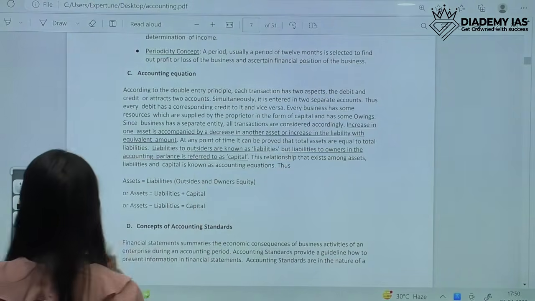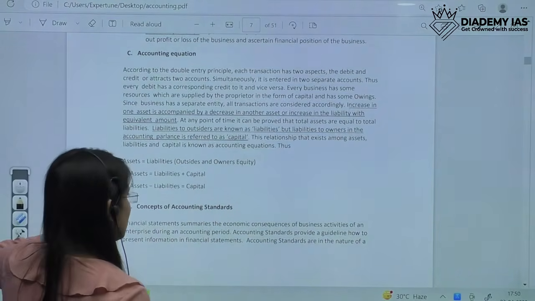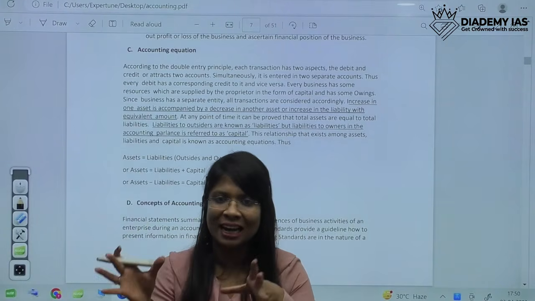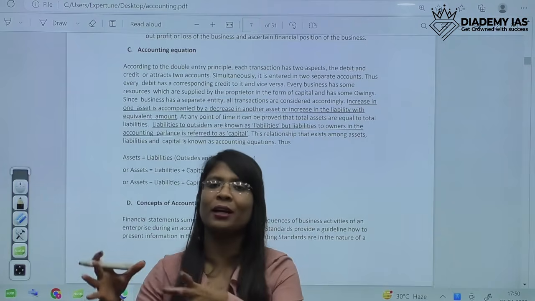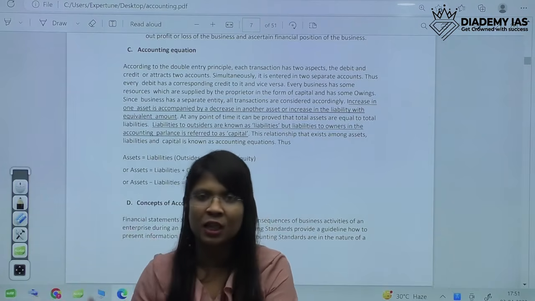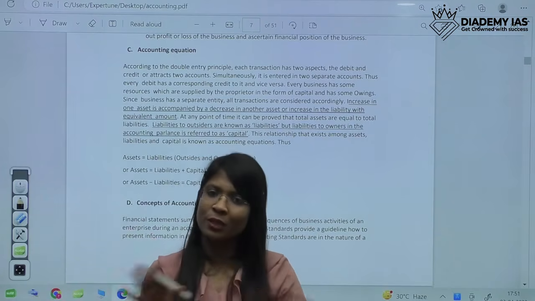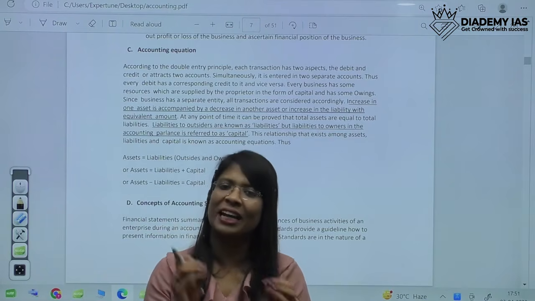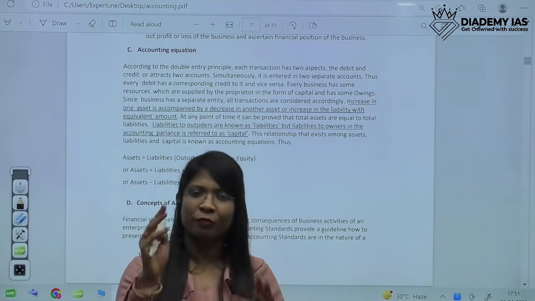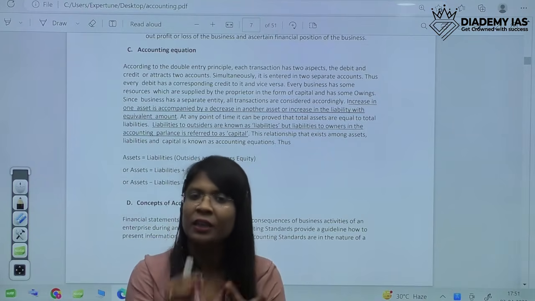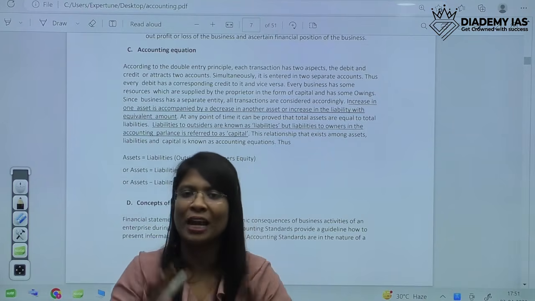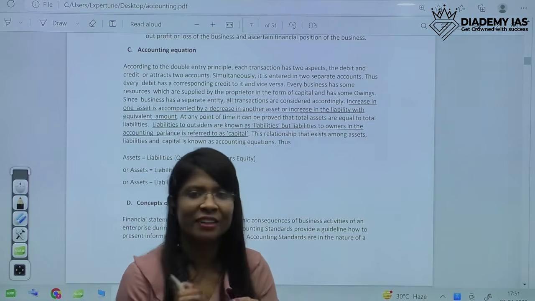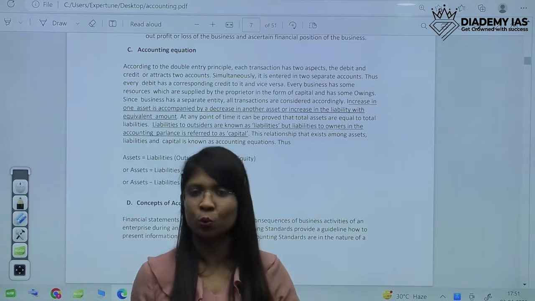Then after we do have certain accounting standards. So what do we mean by accounting standards? Accounting standards are basic guidelines on how to prepare the accounting statements. These are the guidelines which are universally applicable and they are compulsory for preparation of any financial statements. For example, if you have to prepare any financial statement, then you have to mandatorily follow every accounting standard which is applicable to your company. So it's very mandatory and you must know these.